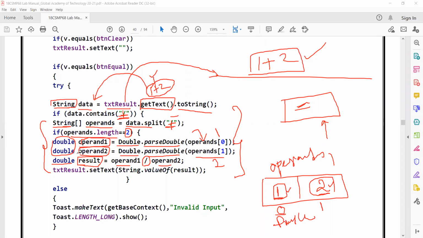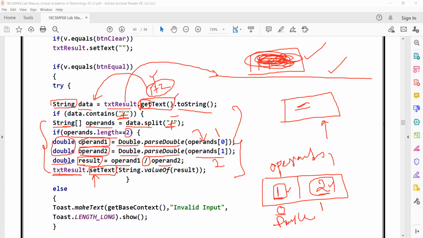Once I get the result, I have to display this entire result in my edit text box. In order to display, I should use a method called setText. You should know the difference between get and set. Get means I'm going to get the value. The two important words are here. I've used get. Get means I want to get the text which is present in my edit text box. Here I've used set. Set means I want to set the text inside my edit text box.